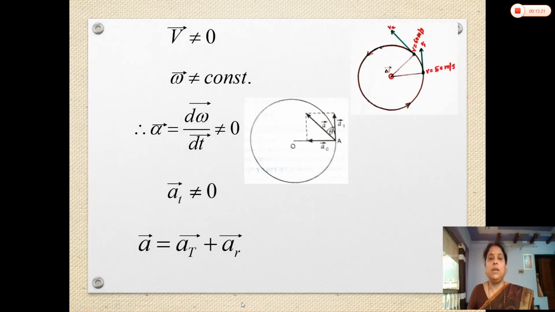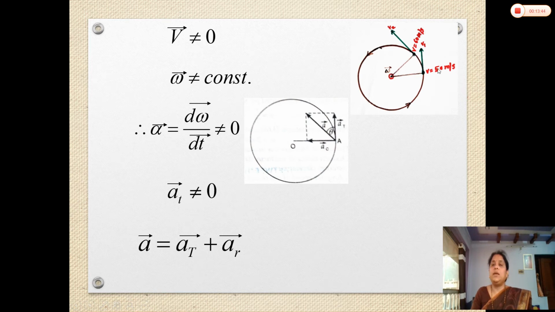So now let us look again at this diagram to see the details of non-uniform circular motion. Suppose the object starts its motion from this initial point, its linear velocity is 50 meter per second. Suppose the object covers some distance along a circular path, and its velocity changes to 60 meter per second.